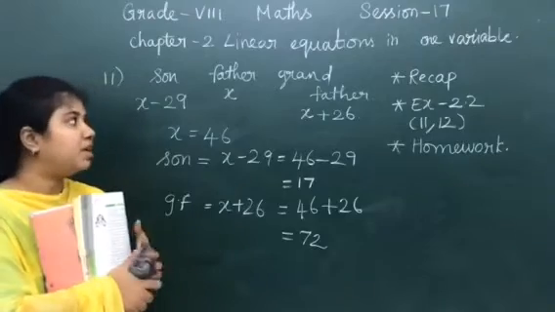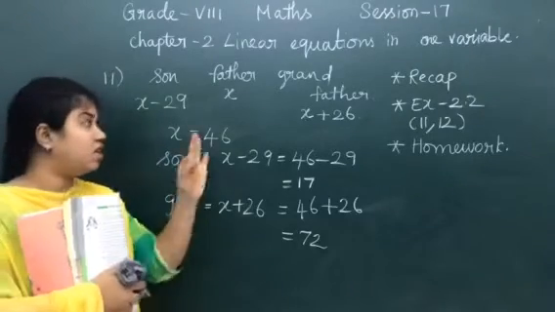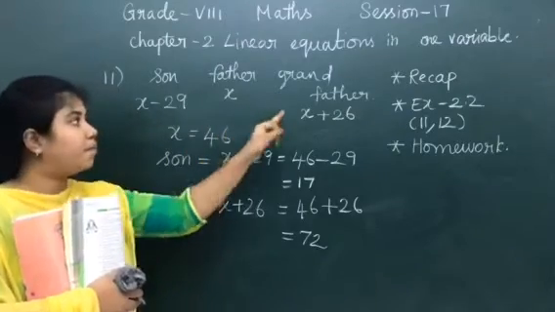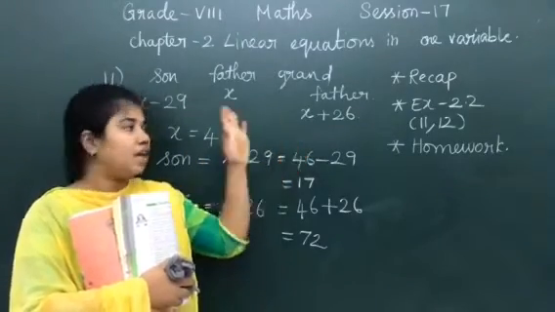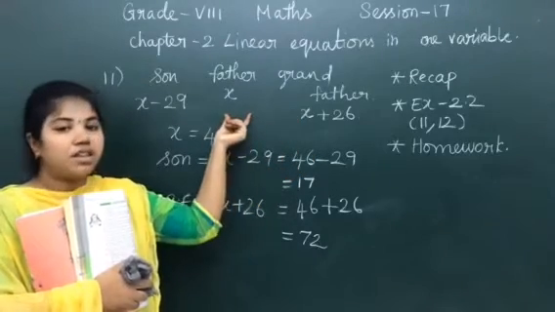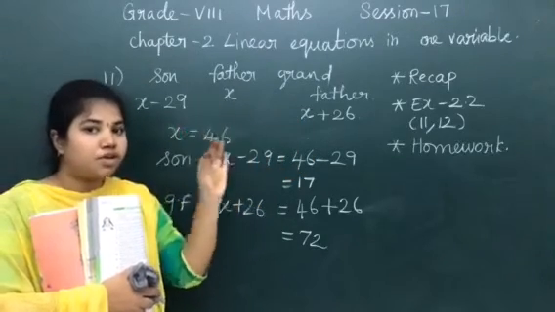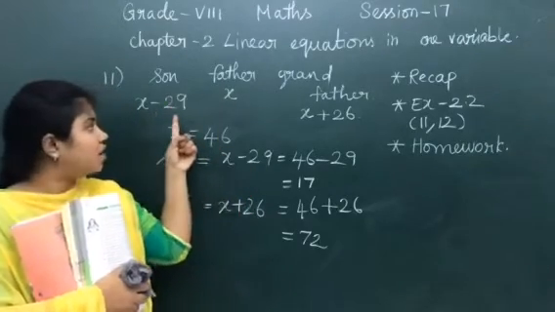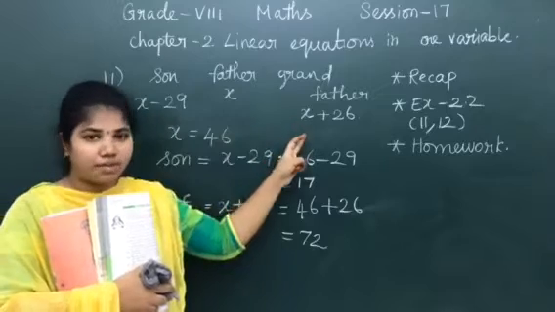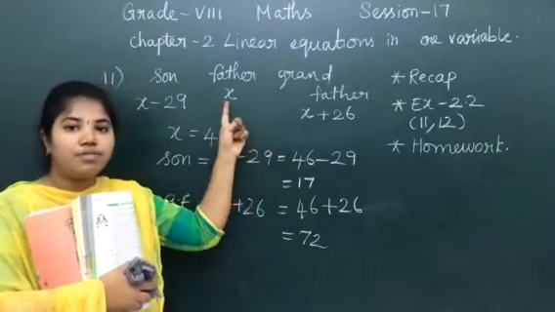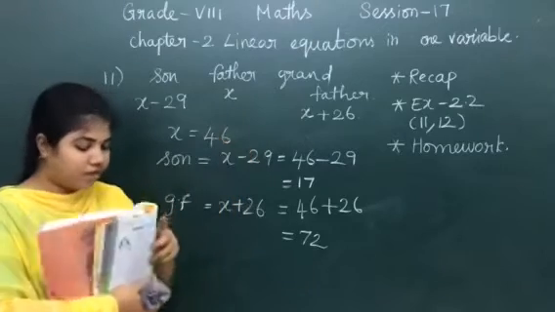Listen properly. 3 categories are given in the question. Baichan's son, Baichan's father, Baichan's grandfather. Okay? Son, father and grandfather. Just remember like that. The age of grandfather is not mentioned, and the age of father is not mentioned in the question. They have given 2 hints for the age of son and age of grandfather. But those 2 hints are based only on the age of father. Okay? So what is the first hint?